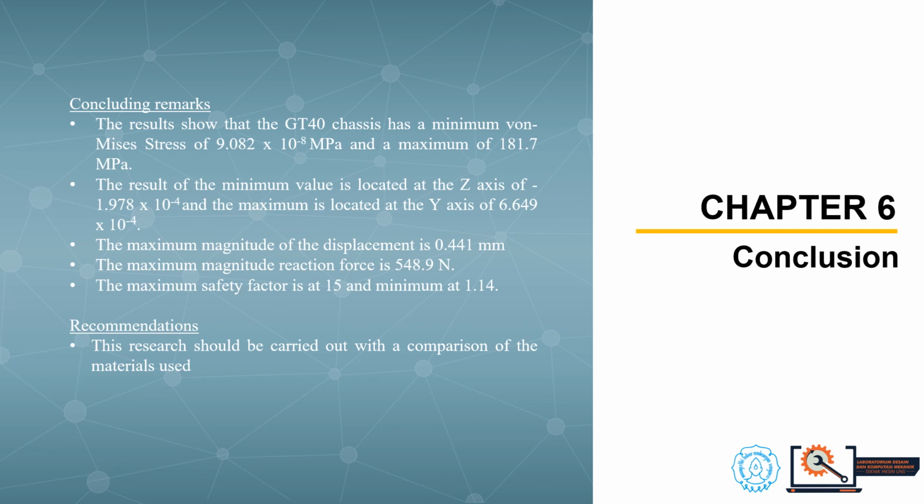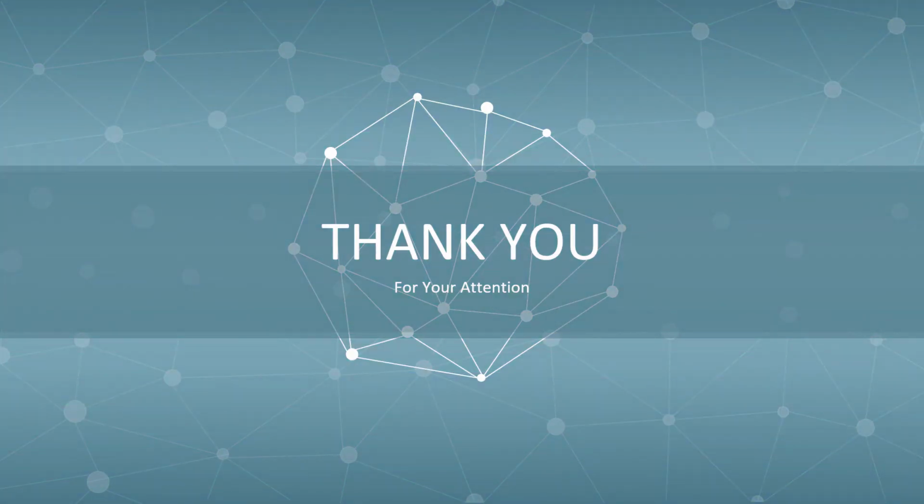The maximum magnitude reaction force is 548.9 Newton. The maximum safety factor is 15 and minimum is 1.14. And then the recommendation: this research will be carried out with a comparison of the materials used. Thank you for your attention.